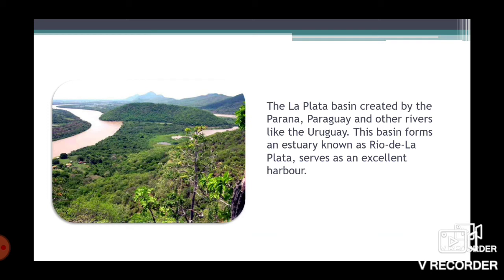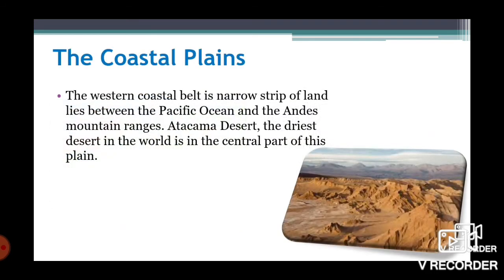Another river basin is La Plata. It is created by the Parana, Paraguay and other rivers like the Uruguay. This basin forms an estuary known as the Rio de la Plata, and it serves as an excellent harbor. Now the coastal plains. The western coastal belt is a narrow strip of land that lies between the Pacific Ocean and the Andes mountain ranges. Atacama Desert, the world's driest desert, is found here.